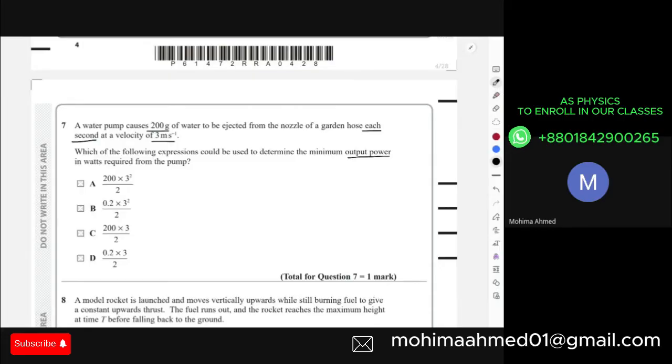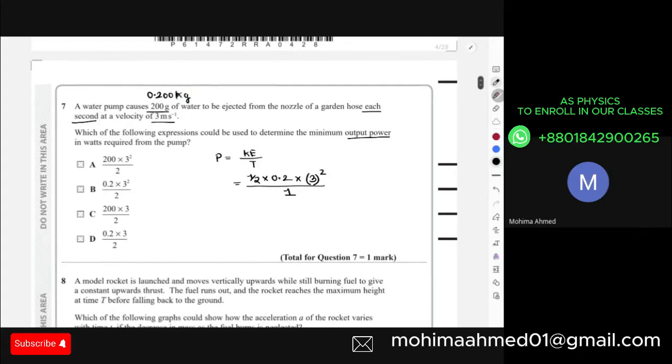Power is energy divided by time, so we're just using the equation power equals kinetic energy divided by time, because we have been provided with the kinetic energy information. So you have half, then mass is in grams, so you have to convert that into kg. That's 0.2 kg. So you have 0.2 multiplied with 3 squared divided by 1.